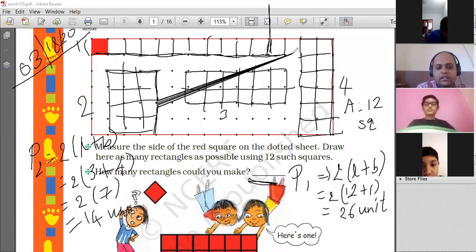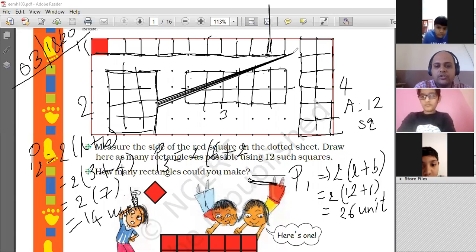Okay, perimeter of 3. 1, 2, 3, 4, 5, and 6. 2 times, length 6 plus width 2.